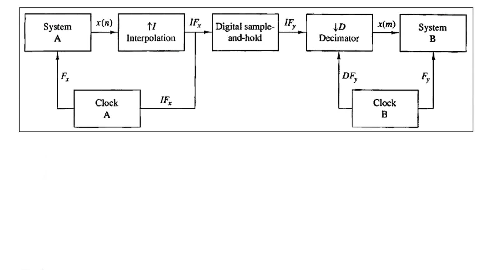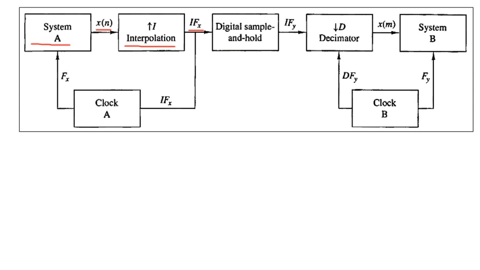If you see here in the block schematic, we have system A in the first block, and it is followed by interpolation. For interpolation, x of n is obtained at the rate I multiplied by fx.